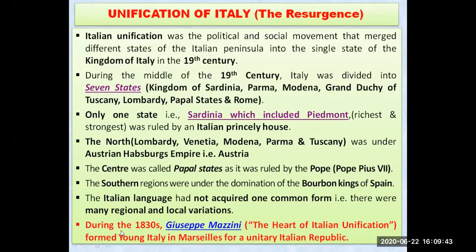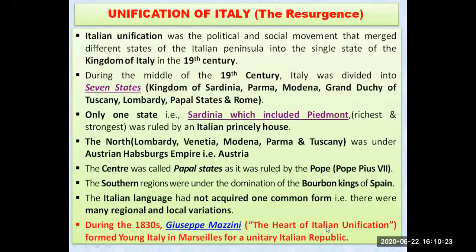So during the 1830s, Giuseppe Mazzini, the heart of Italian unification. He is also known as the heart of Italian unification. Means he is the person who took charge to unify Italy. Giuseppe Mazzini, what did he do? He formed Young Italy. That is an organization, a party, by the name of Young Italy, in Marseilles. For what? For unifying Italy into a unitary Italian Republic. So that is the first step taken by Giuseppe Mazzini to start this process of unification of Italy.